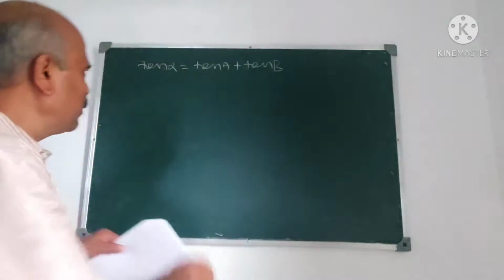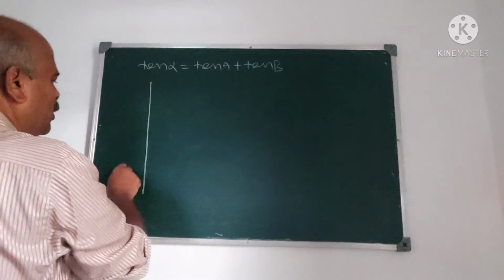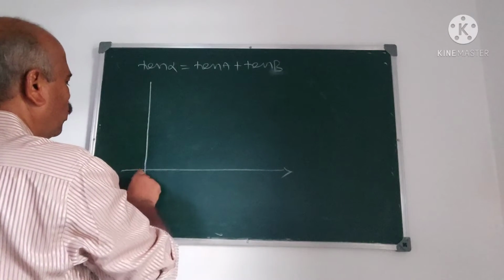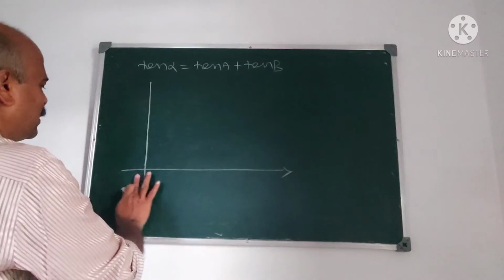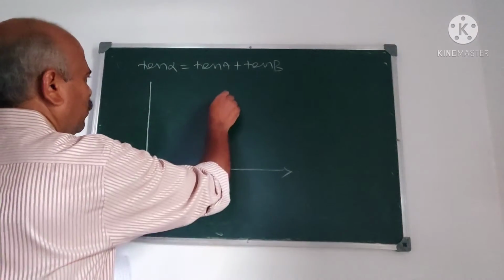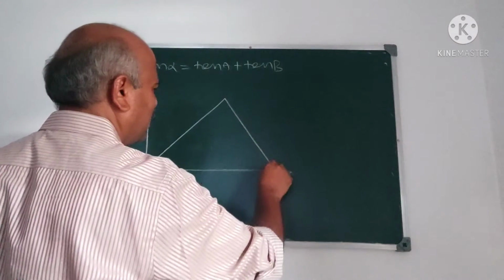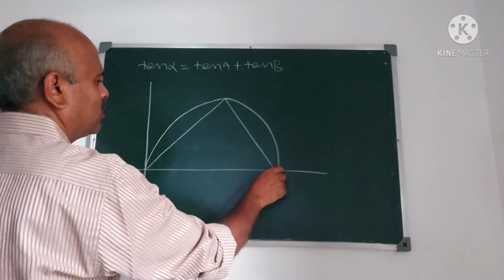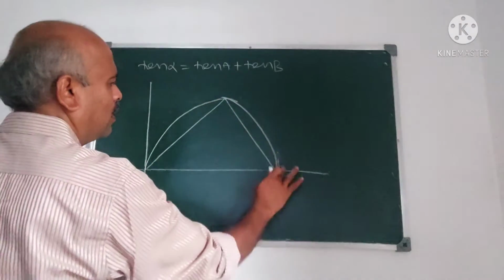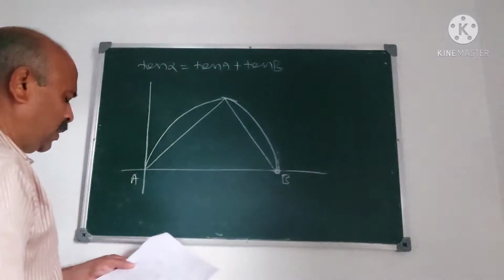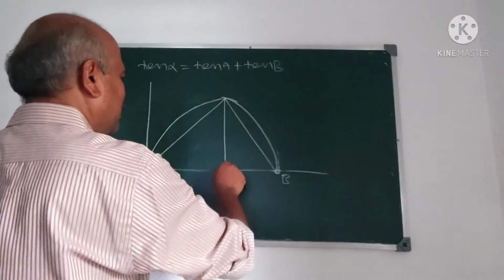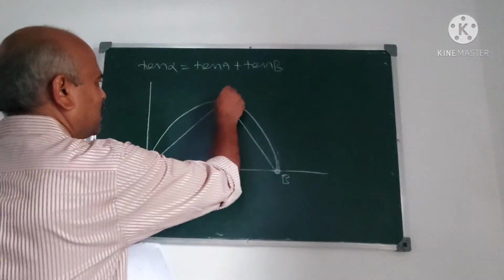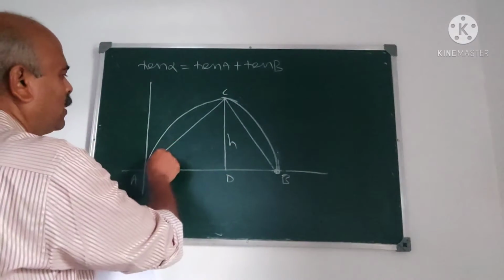I think you followed what the problem is here. A particle is projected from a point O, or we take this as A, and the path of the projectile is like this. It comes to this one and hits the plane at this point, A and B. Now I take H as the height, and take this as CD. CD is the height.